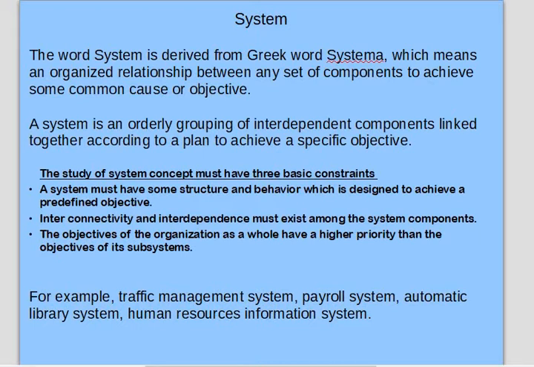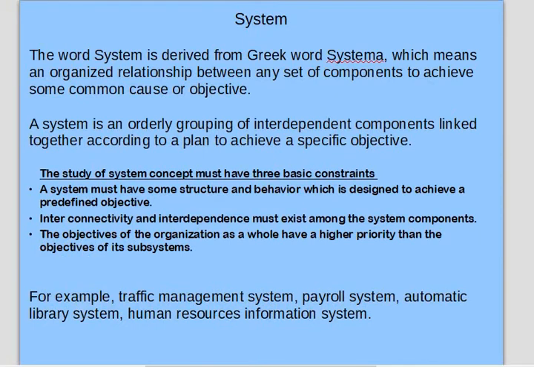For example, if I consider any online shopping company, it is not a standalone unit, it is made up of different sections, like marketing, sales, and the account section. So a standalone account section cannot do anything if we do not have sales, or the marketing section cannot do anything standalone if we do not have good products. So the objective of the organization as a whole always has higher priority than the objectives of its subsystems.